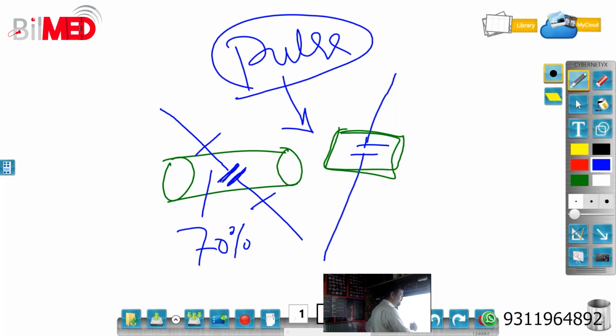The important point here is that it should not touch the walls, and it should not cross the walls. So it should be about 70%, not less and not more. So roughly 70% of the vessel.